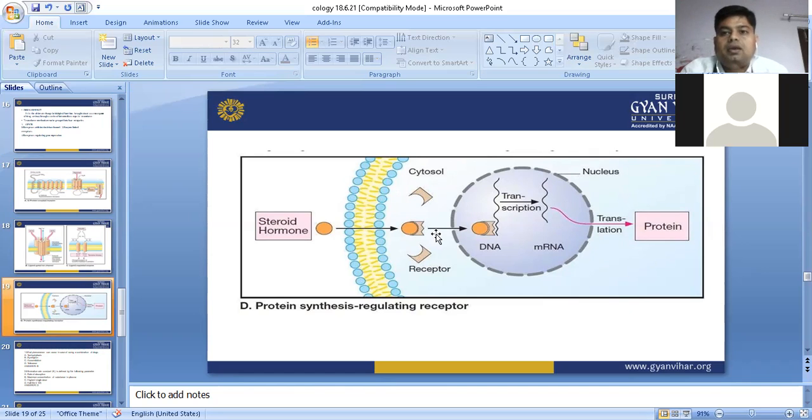And the next thing we have seen is that there are some enzymes responsible for therapeutic action, because they act as competitive and non-competitive types. And we have seen the types of receptors.